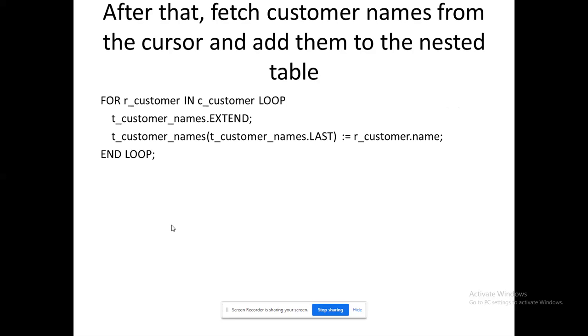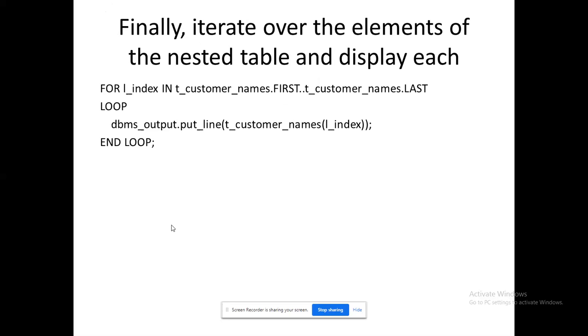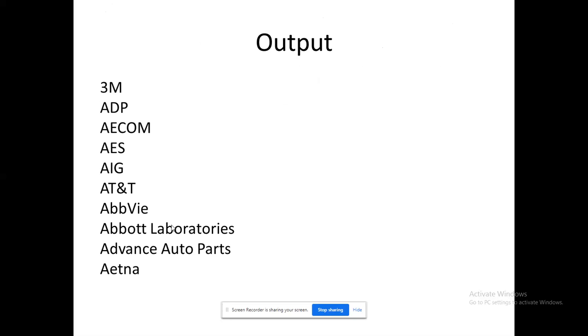I'm ready to fetch the customer names from the cursor and add them to the nested table. From the temporary storage area, I add the contents into the table. Finally, whatever contents are available in the table will be displayed using the index. So that's a table which consists of customer data. While executing this, we'll get this output.